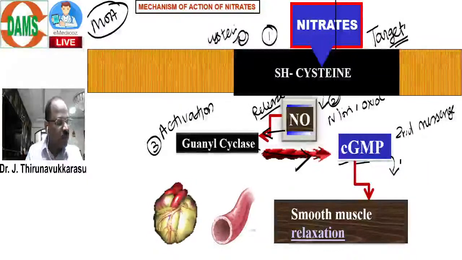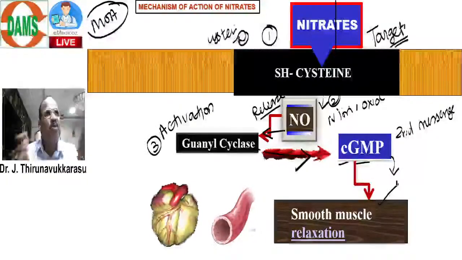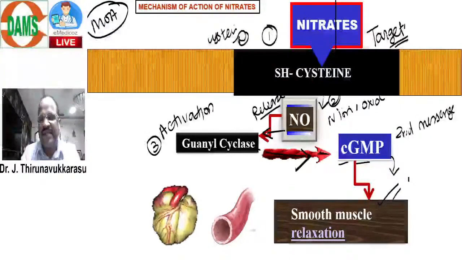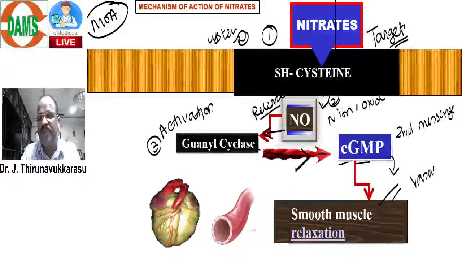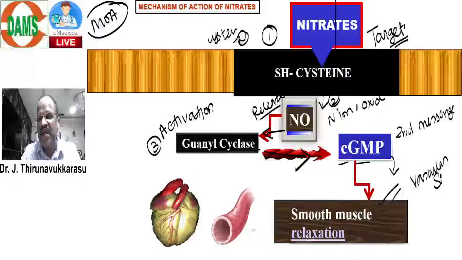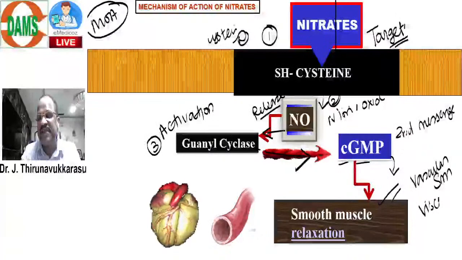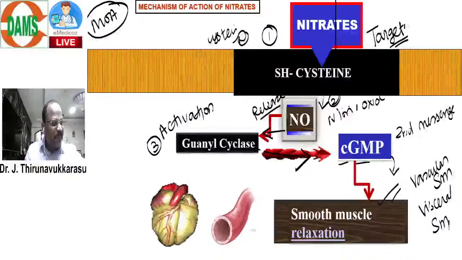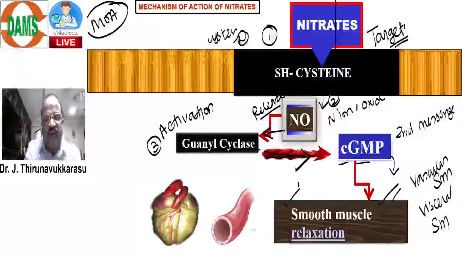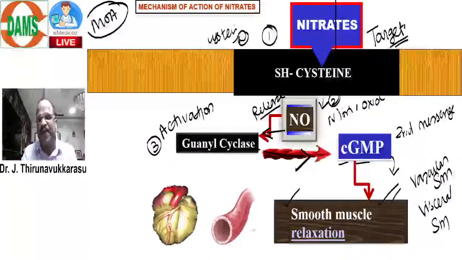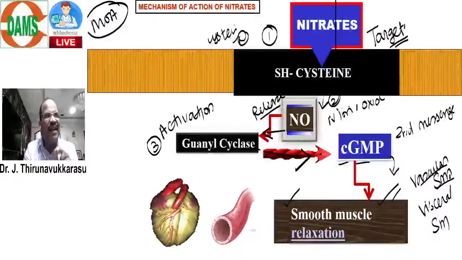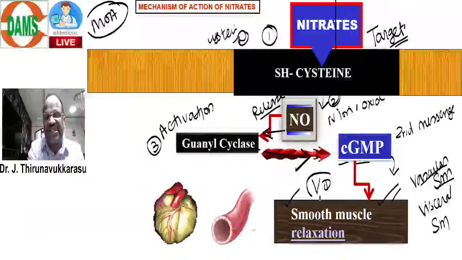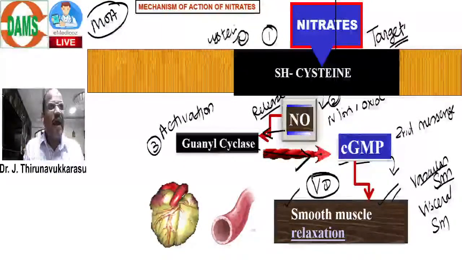Whenever you hear smooth muscle in pharmacology, always think of vascular smooth muscle and visceral smooth muscle. That means they are going to relax vascular and visceral muscle, causing vasodilatation. That's all. Now I have discussed the mechanism of action.